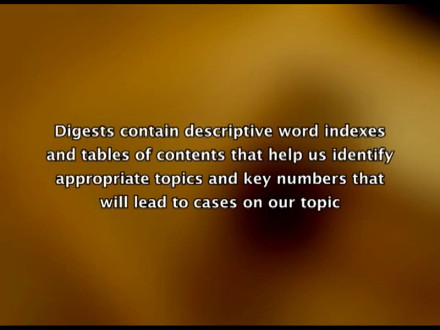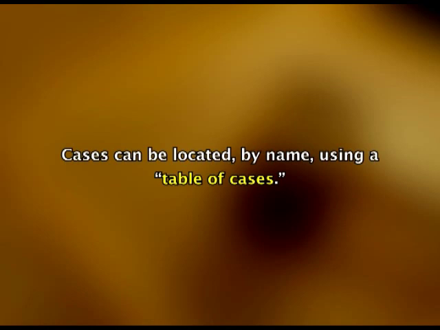They come out chronologically in reporter volumes. Then we talk of digests, which contain descriptive word indexes and tables of contents that help us identify appropriate topics and key numbers that will lead to cases on our topic. It is also possible to identify appropriate topics and key numbers by looking at the headnotes for cases we have found through secondary sources. Cases can be located by name using a table of cases.